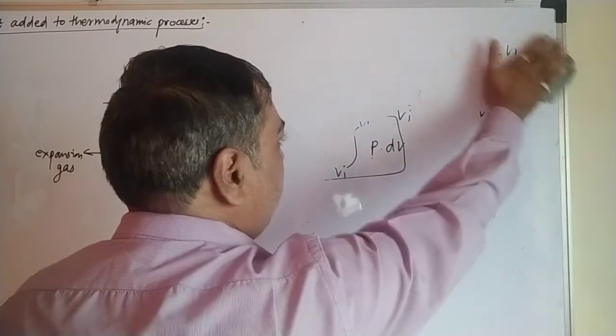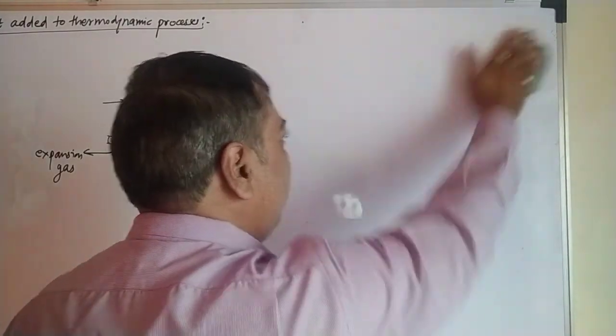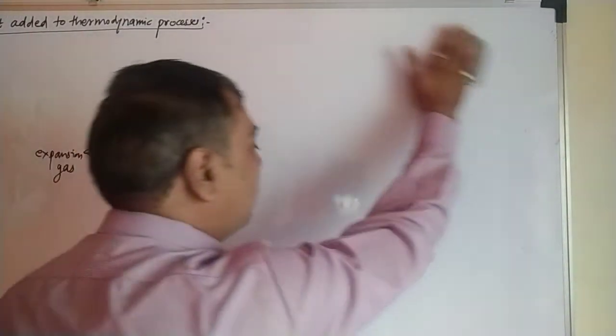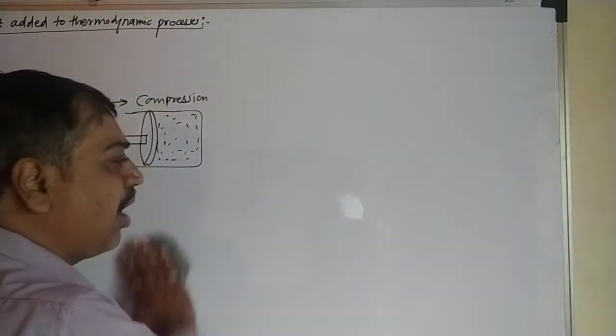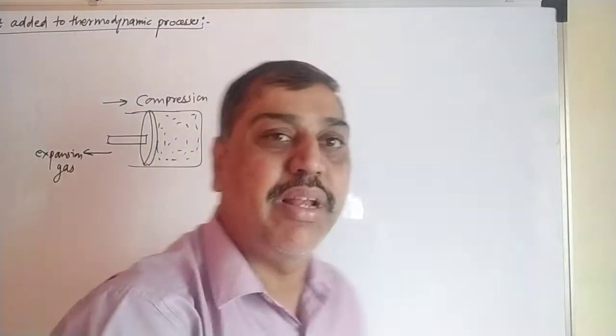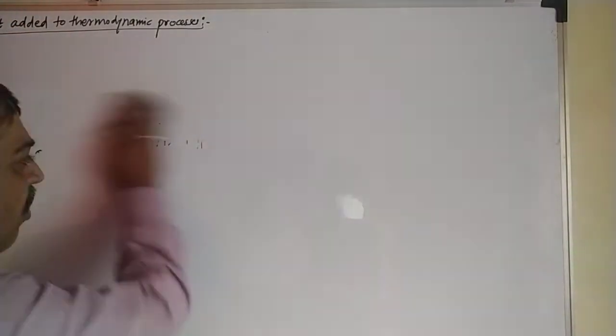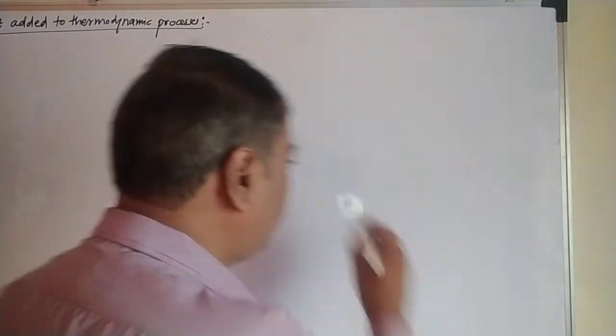Thermodynamic processes are processes in which there is a change in parameters that occurs in very small amounts. Infinitesimally small changes occur, very slow changes in the system, and that type of thermodynamic process is said to be a quasi-static process.